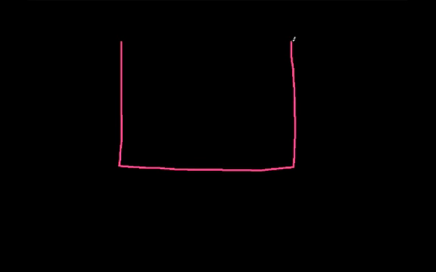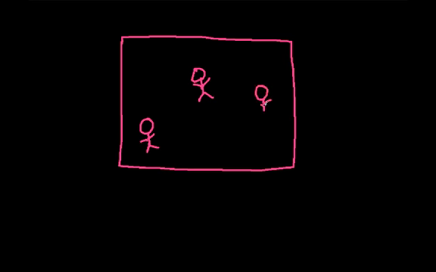Suppose that we had this box. This will be our system. And suppose that we had many people in it. Now, suppose that everyone is moving in a random direction and that they keep on moving until they hit something, and then they will bounce off and move in a different direction. So this person might be moving towards here and might bounce off towards this way. This person might move this way and bounce out this way.